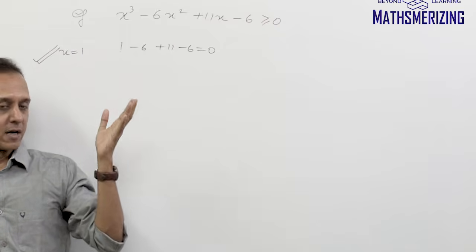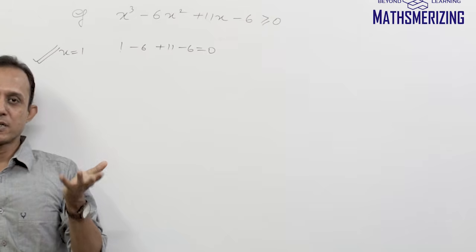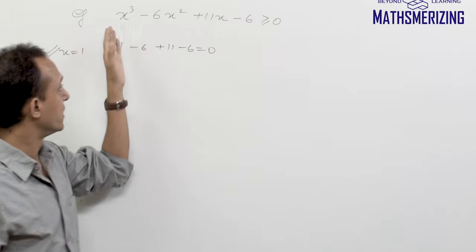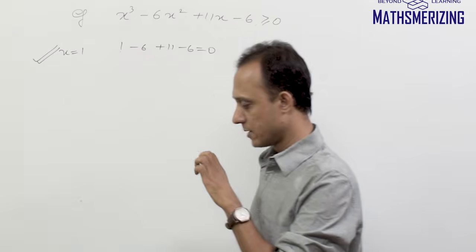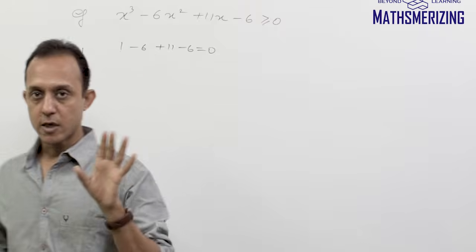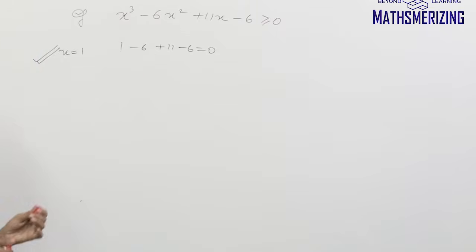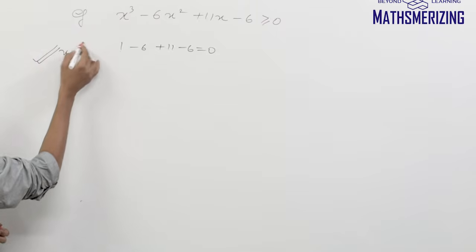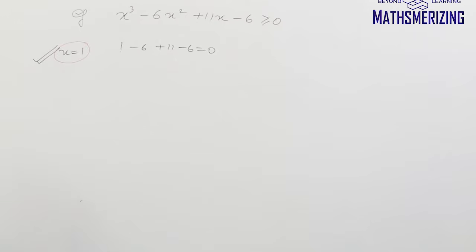Now we generally start with 0, plus -1, plus -2, plus -3, and this is the way with which we can solve a cubic equation. So there's no general method to solve any cubic polynomial equation. Now once I have this value, x is equal to 1, I need to find the other two roots.